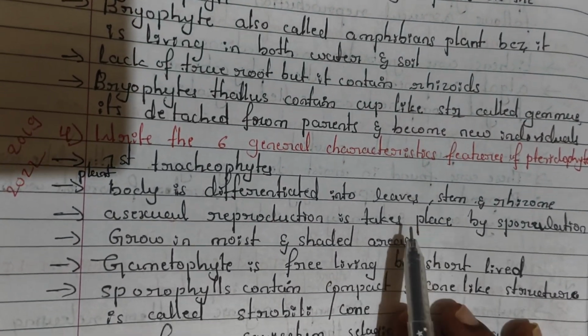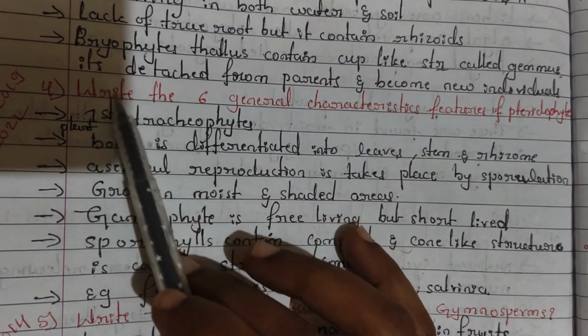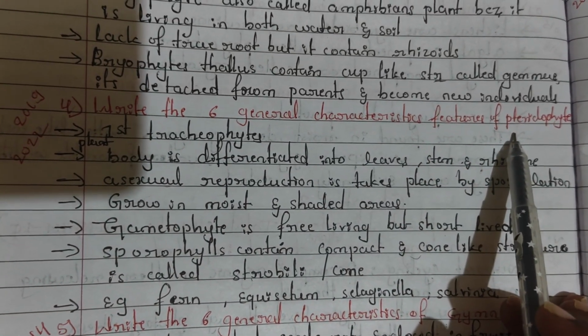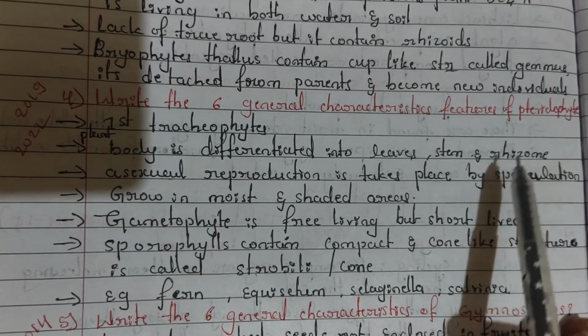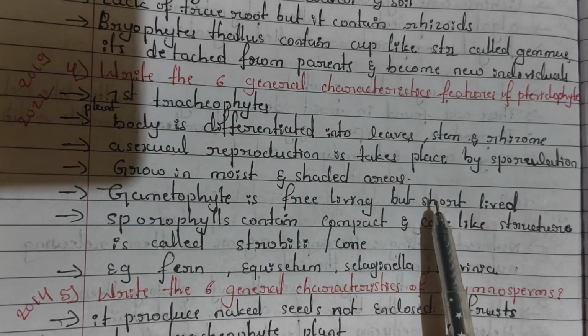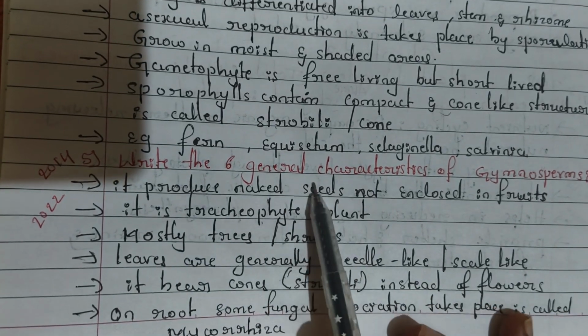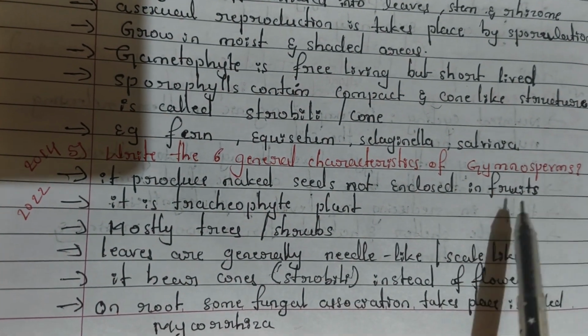And next, write the 6 general characteristic features of pteridophytes. These are the pteridophyte points. And next question, write the 6 general characteristics of gymnosperms.